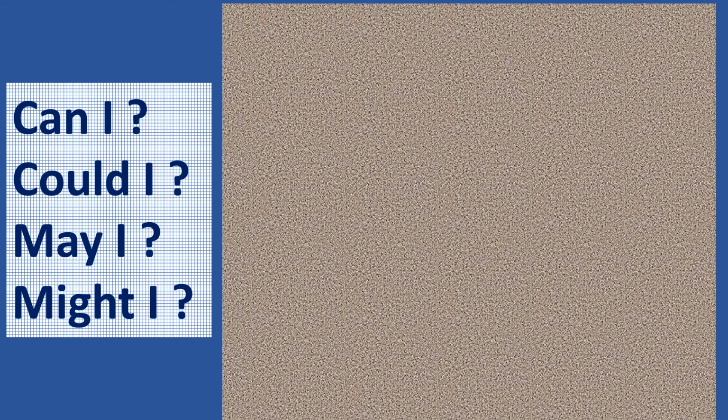Important information about can I, could I, may I and might I. Can I is the most informal. Most informal means when you talk to your friends or your family members, when you want to express anything using can I, that is called most informal expressions. Can I take your mobile? Can I use your mobile phone? This kind of expressions are informal expressions.